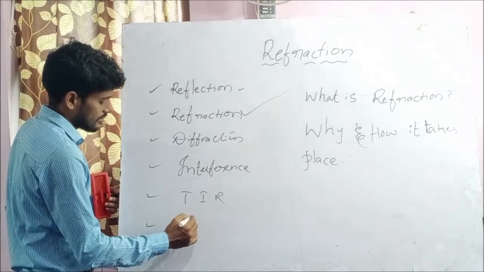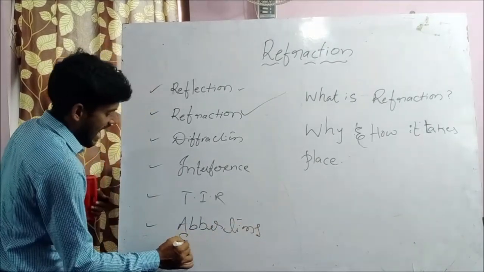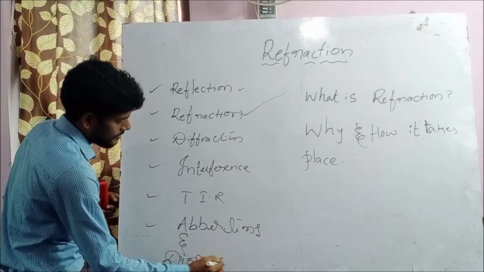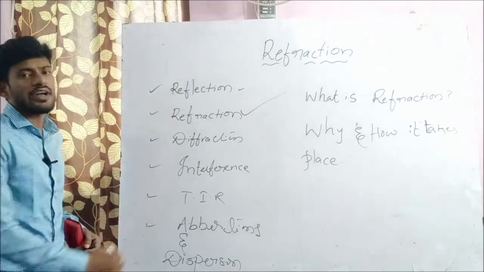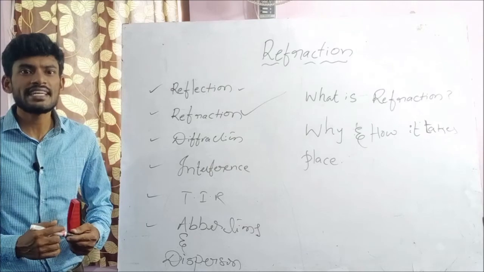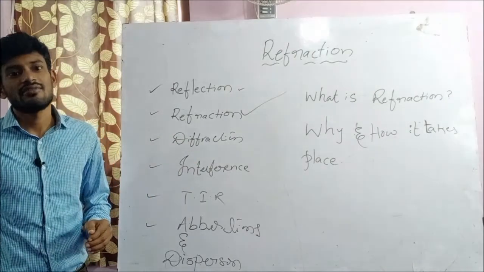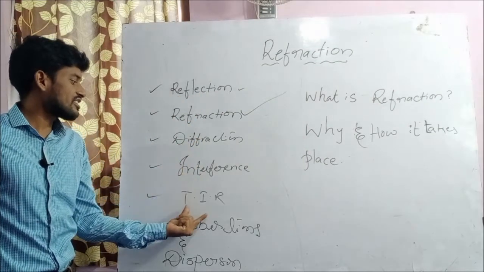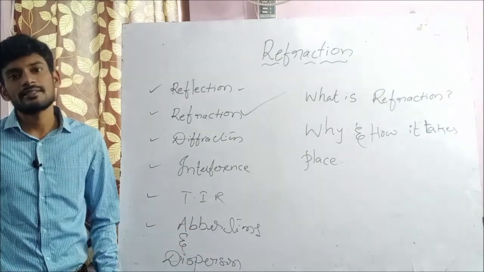Aberrations. And dispersion. These are all phenomena which are being exhibited by light. These are called wonders of light: reflection, refraction, diffraction, interference, total internal reflection, aberrations, dispersion.